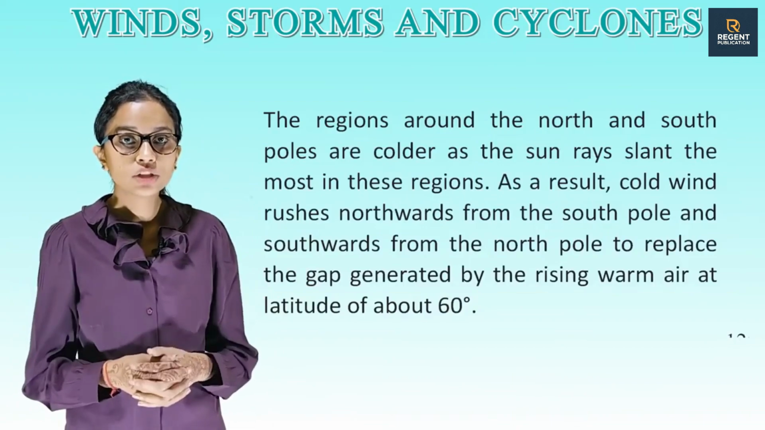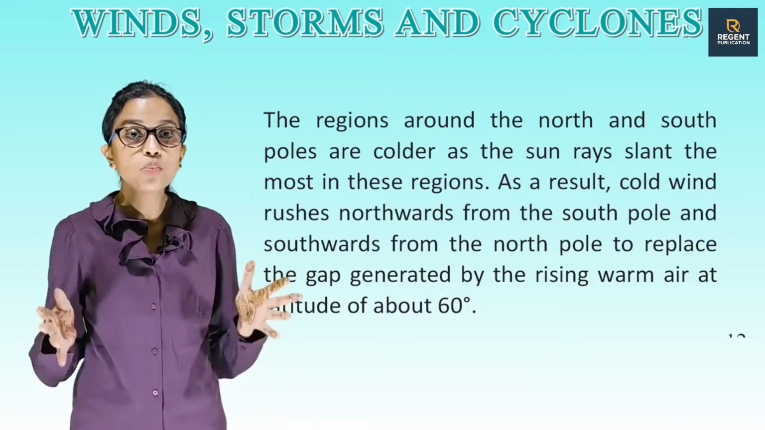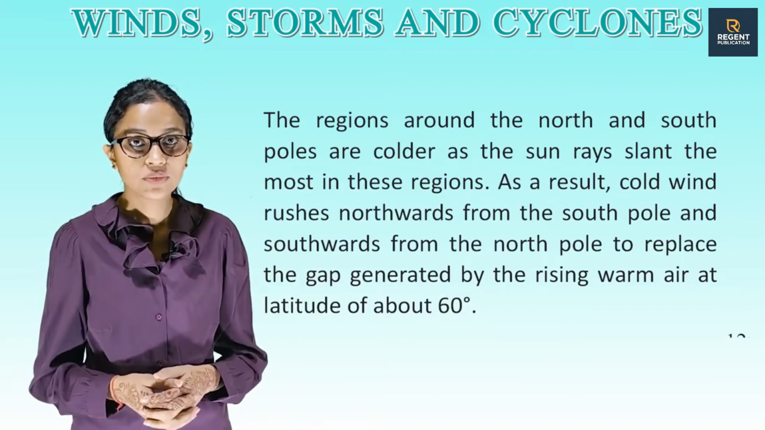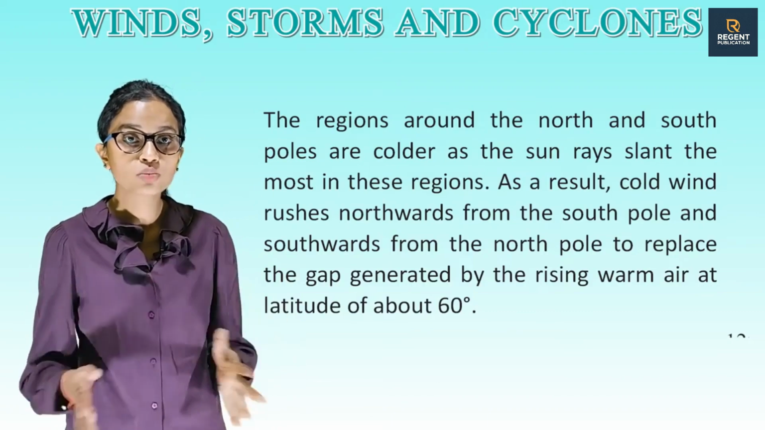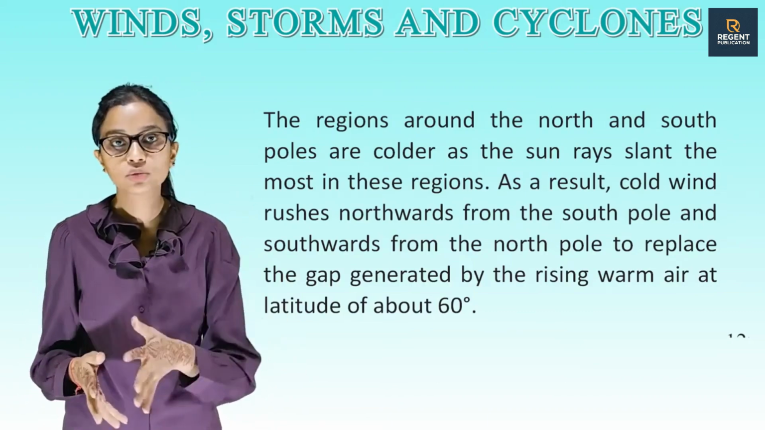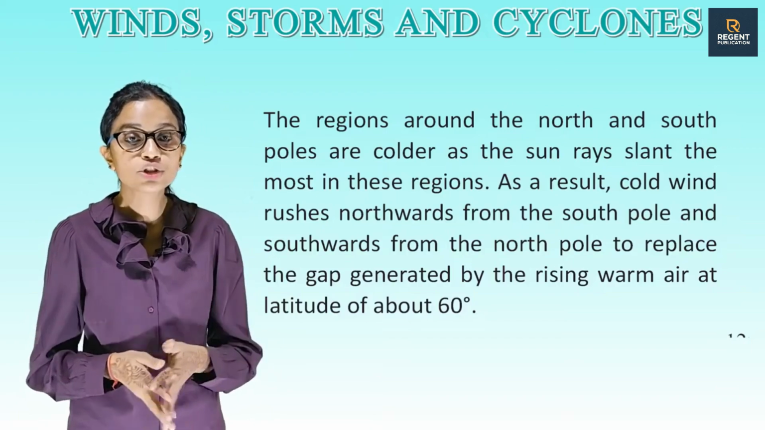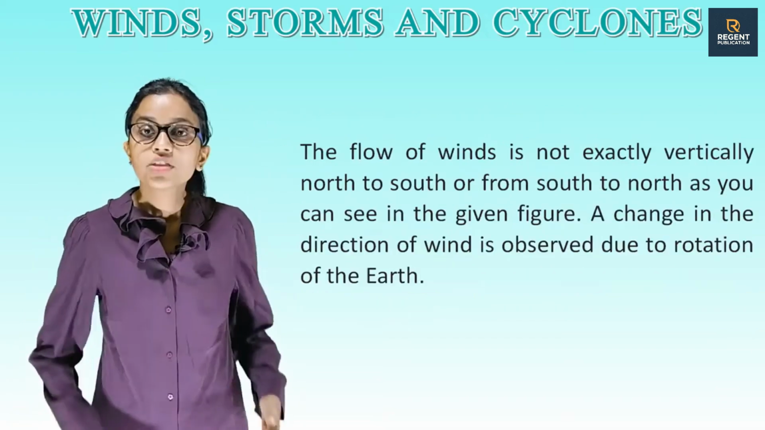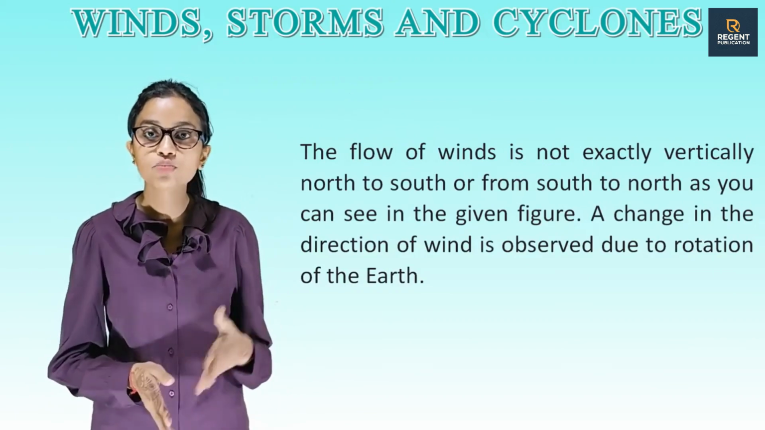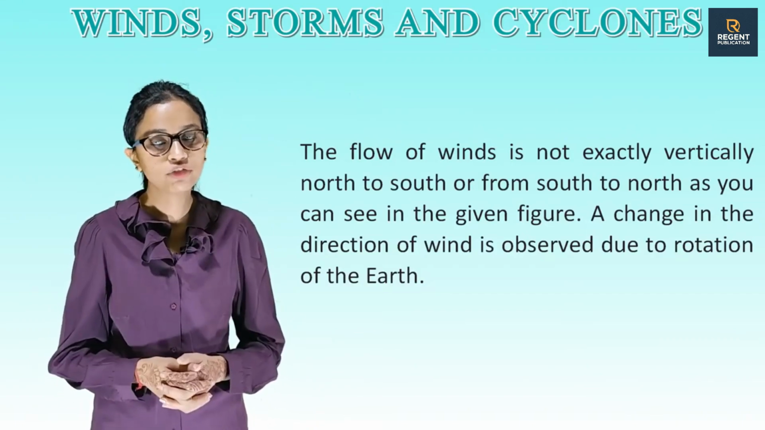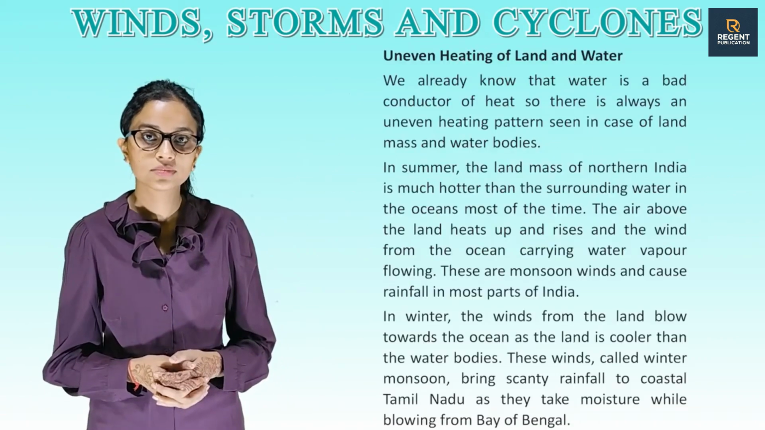The regions around the north and south poles are colder as the sun rays slant the most in these regions. As a result, cold wind rushes northwards from the south pole and southward from the north pole to replace the gap generated by the rising warm air at latitude of about 60 degrees. The flow of winds is not exactly vertically north to south or from south to north, as you can see in the given figure. A change in the direction of wind is observed due to the rotation of the earth.